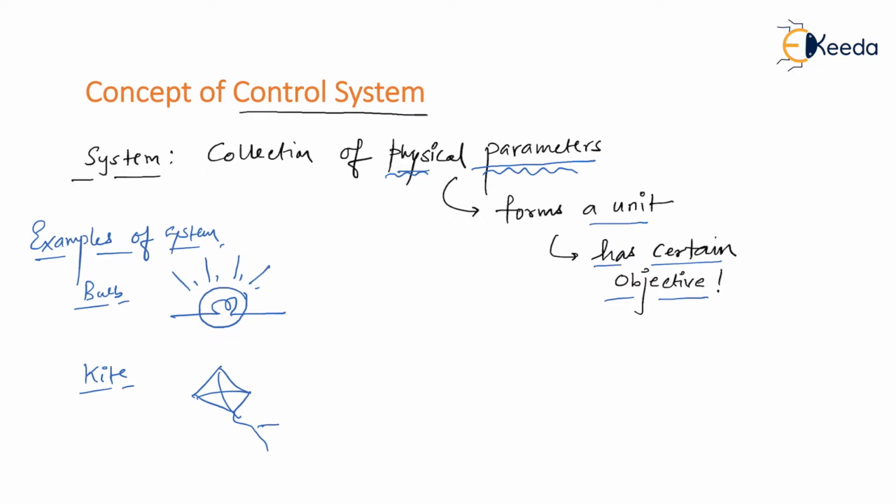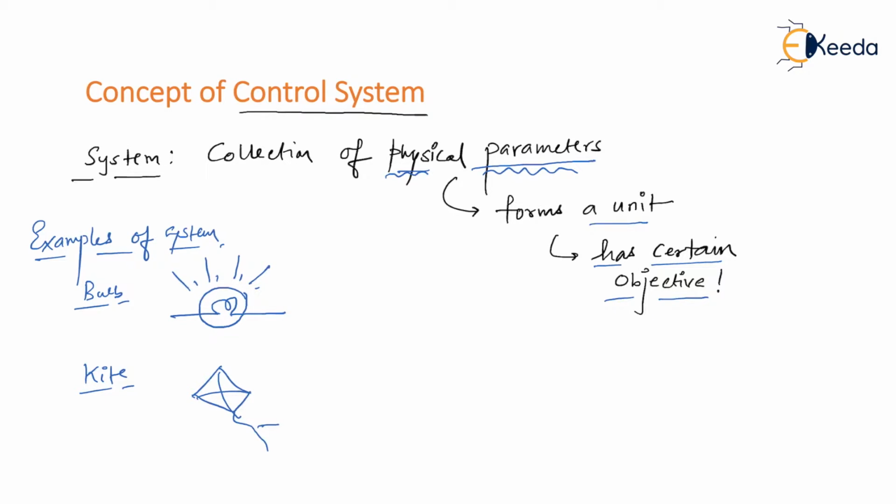So only bulb will not do. I mean, a bulb should be supplied. So it needs a supply along with a switch. It is going to form a complete system. Am I right? So definitely bulb is itself a system, but then the system is not going to function until and unless you are going to have some extra arrangement. So let me draw that extra arrangement.